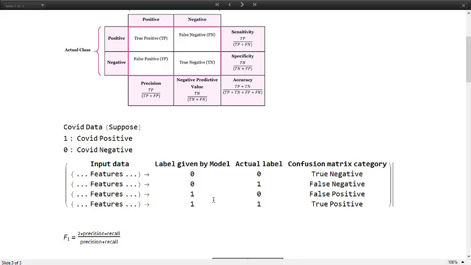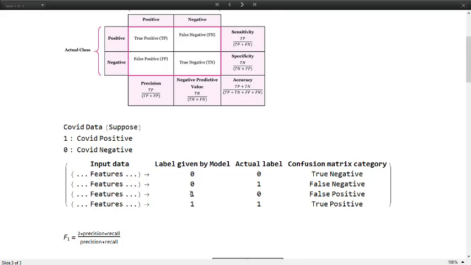The correct predictions are the true positives and true negatives, and the total predictions are true positive, true negative, false positive and false negative. So that's our accuracy right here. And precision is a ratio of true positive over true positive and false positive.